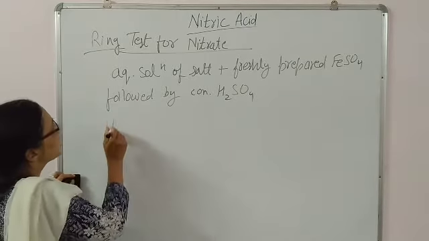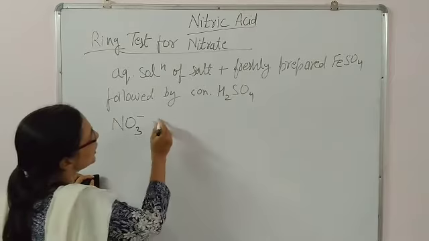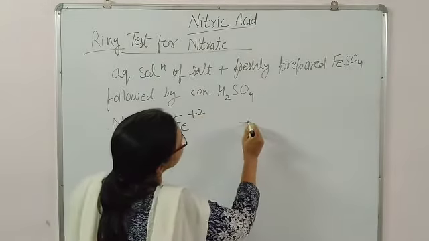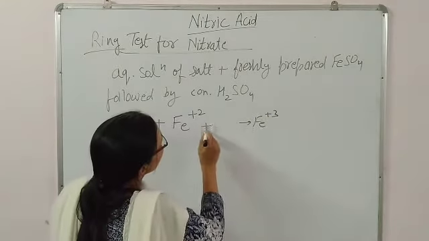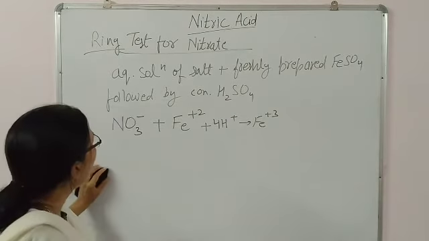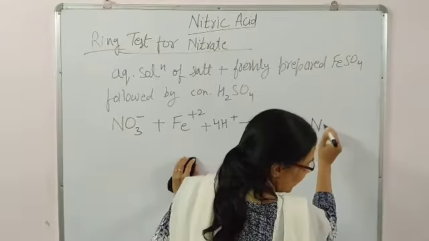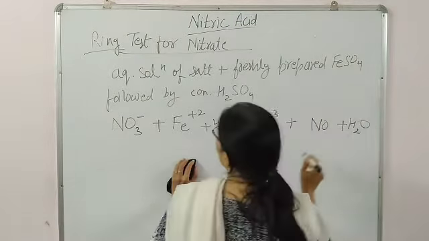So what will happen here? As you know, nitrate ion is a very good oxidizing agent, it will convert Fe plus 2 ion to Fe plus 3 ion. Here the main key role is of hydrogen ion, and there will be formation of NO along with H2O.